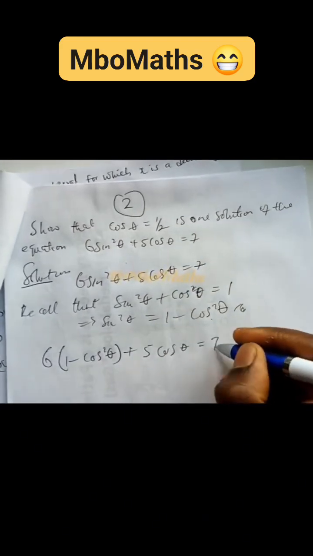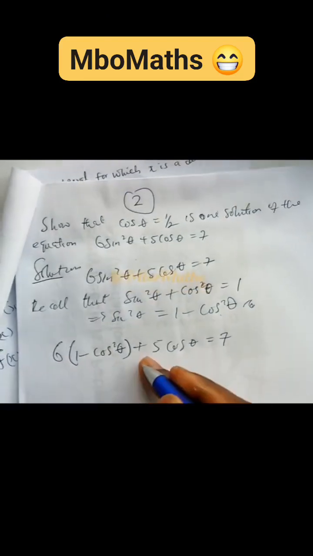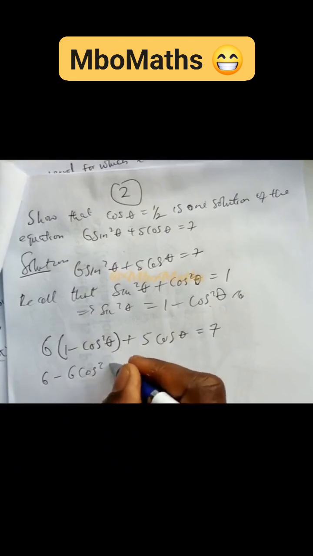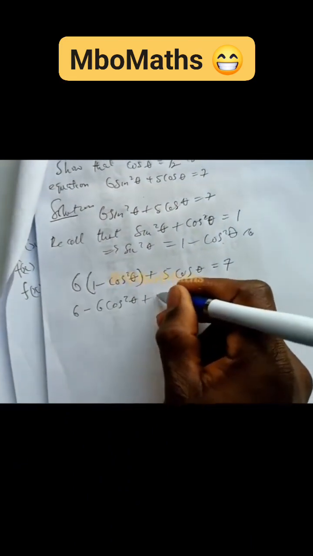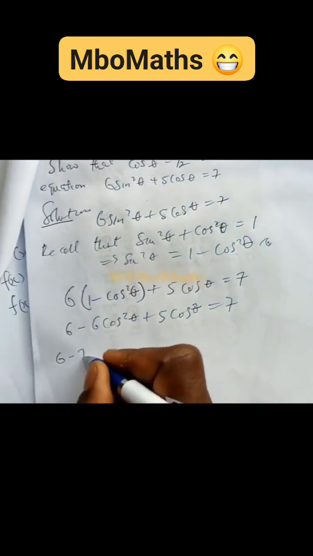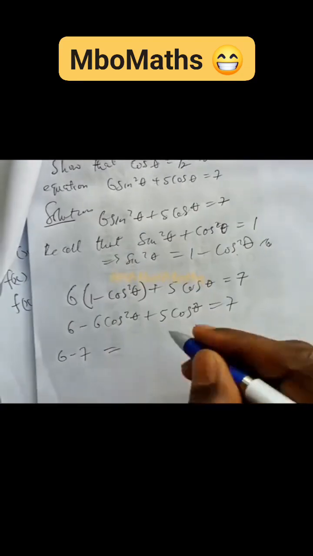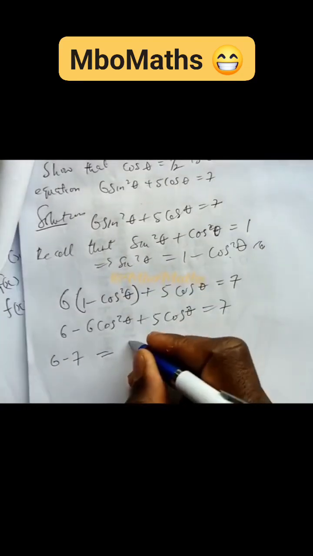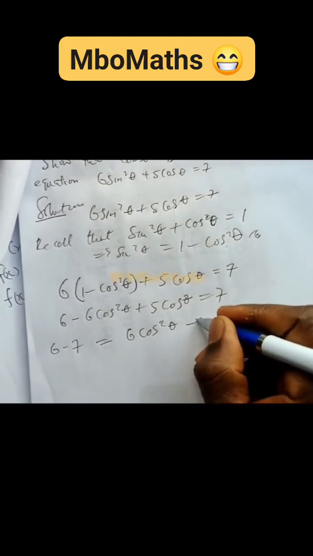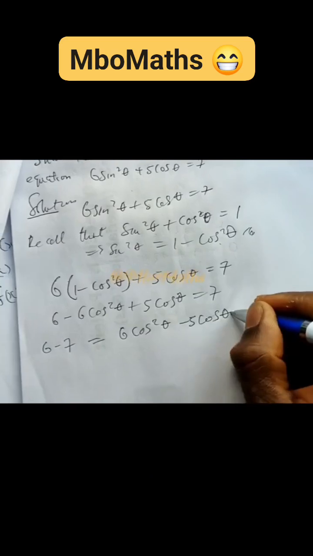to 7. So if we open this bracket, we're going to have 6 minus 6 cos square theta plus 5 cos theta equals 7. Simply put, collecting like terms, 6 minus 7, crossing here, we have 6 cos square theta minus 5 cos theta.